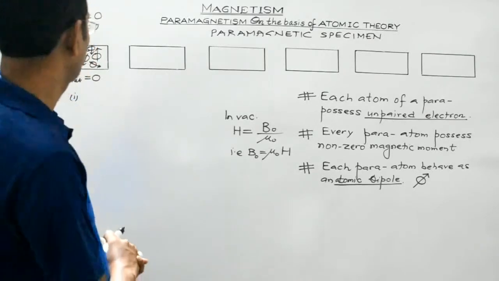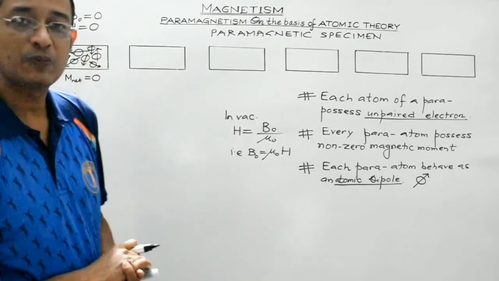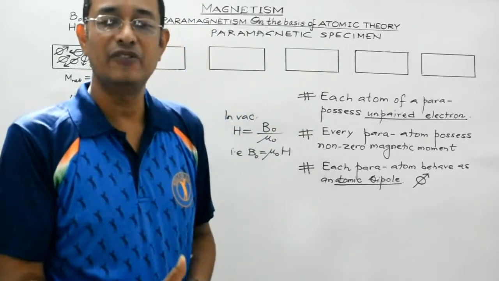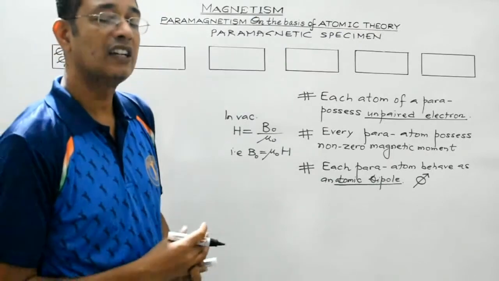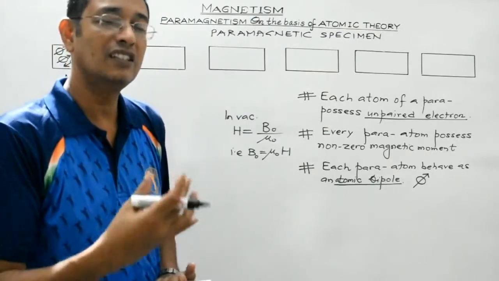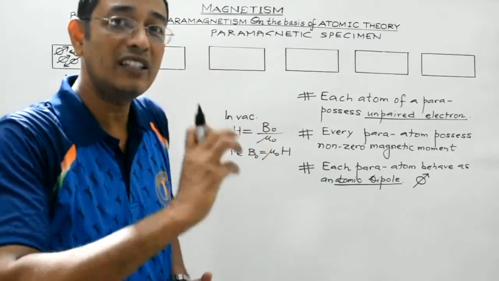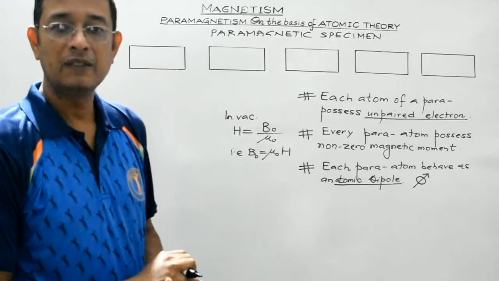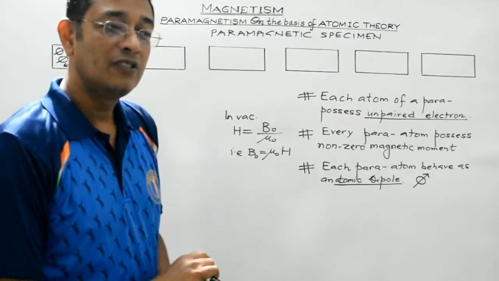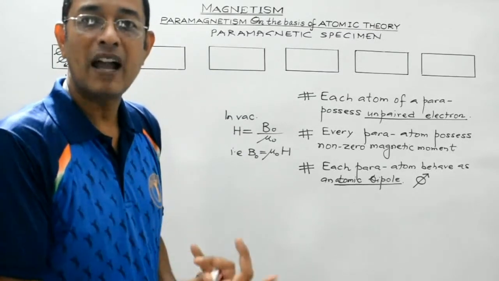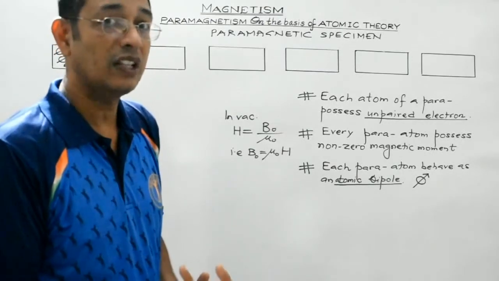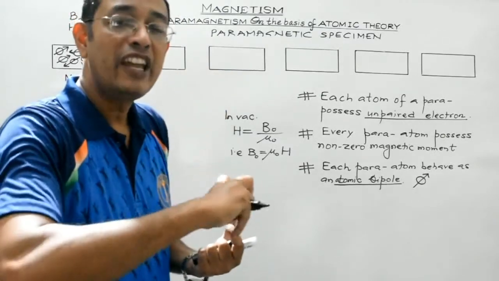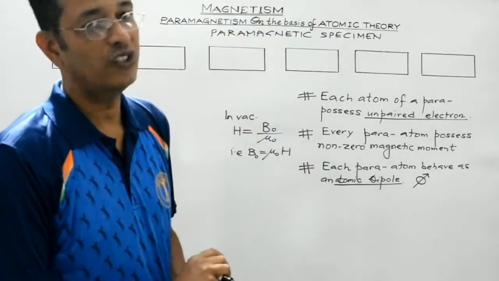Now what we will do is, we will place this paramagnetic specimen under the influence of a changing magnetic field, where the magnitude of the external magnetic field can be gradually increased. Changing magnetic field means that the direction of the external field is the same, but its magnitude is increased gradually, right?